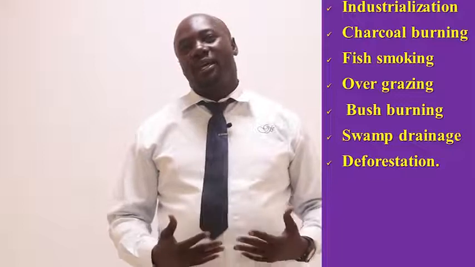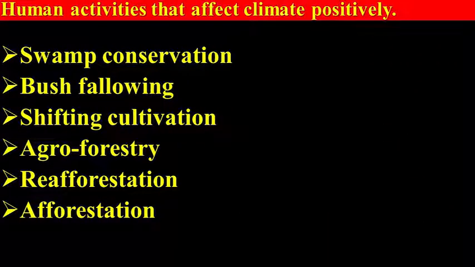Let's look at other human activities that lead to global warming. These include charcoal burning, fish smoking, of course in large quantities. We can talk of overgrazing and overstocking, bush burning, swamp drainage. Of course, there are human activities that affect climate positively and negatively. Let's look at those that affect our climate positively.